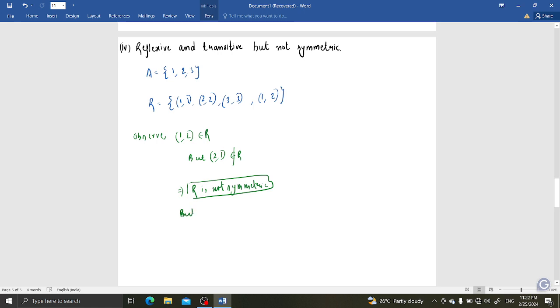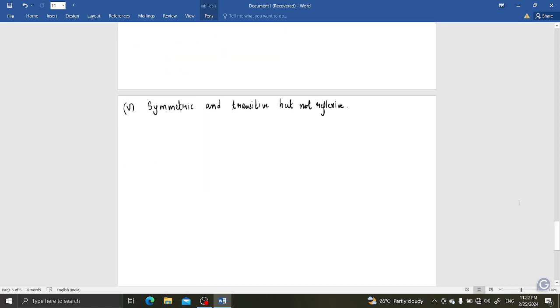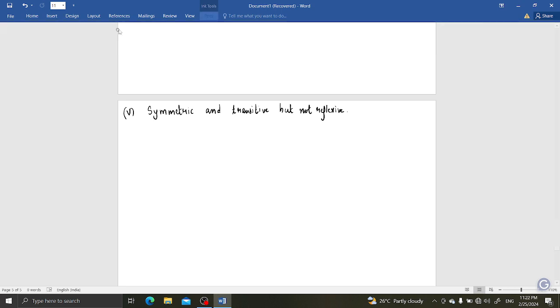But R is reflexive plus transitive, okay. Now next one, the last one, is symmetric and transitive but not reflexive.